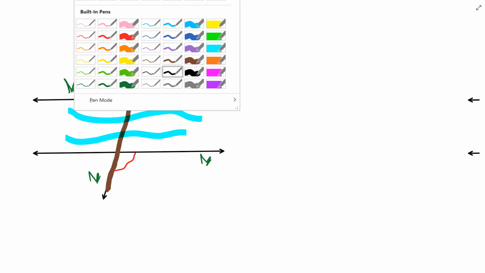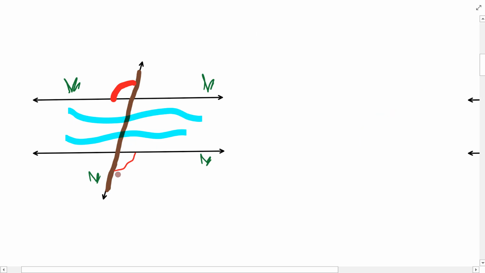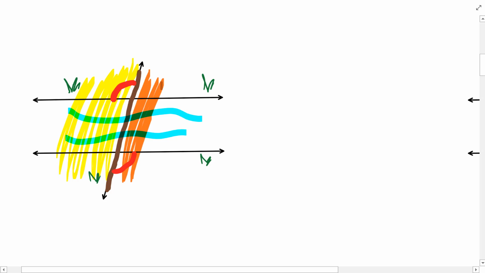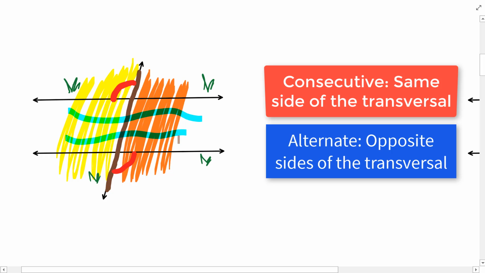These angles are occurring on the exterior. Both occur on the riverbank. These are exterior angles, but are they alternate exterior angles, or are they consecutive exterior angles? Alternate would be on the opposite sides of the bridge, and consecutive would be the same side.